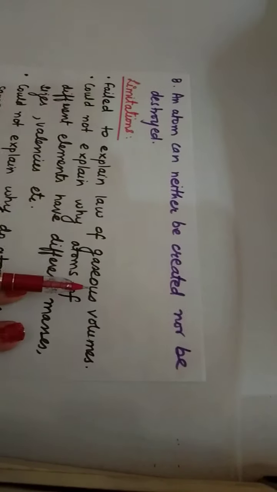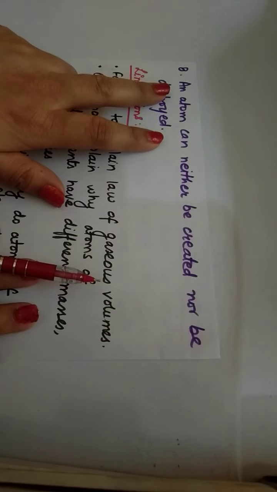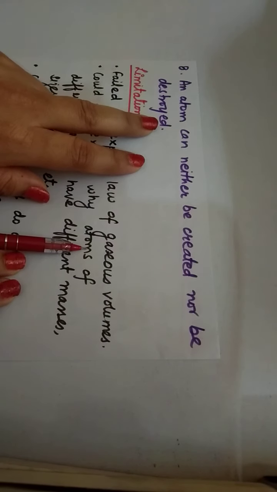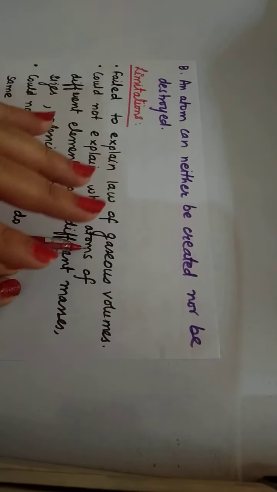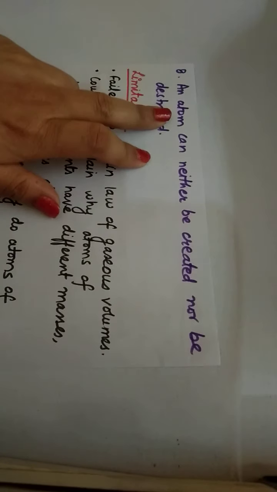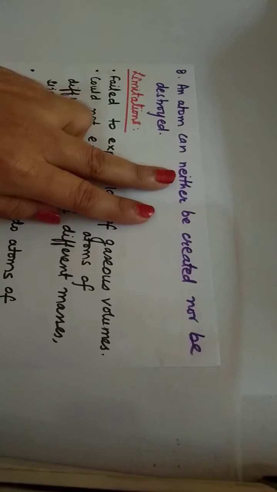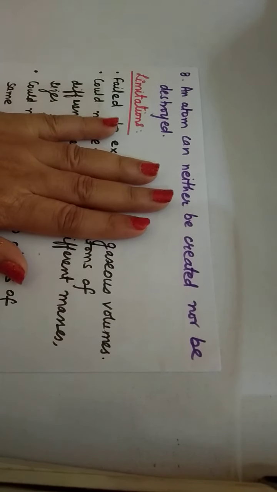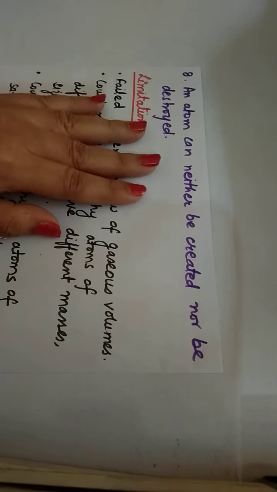So this was again a postulate given by Dalton. The last postulate is, an atom can neither be created nor be destroyed. You cannot create an atom and you cannot destroy an atom. Again, this postulate is in accordance with the law of conservation of mass, that matter can neither be created nor be destroyed. So it says atom can neither be created nor be destroyed. So these are the 8 postulates of Dalton's atomic theory. Hope these are clear to you all.